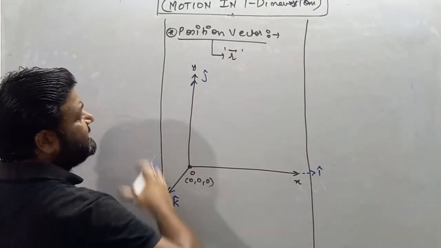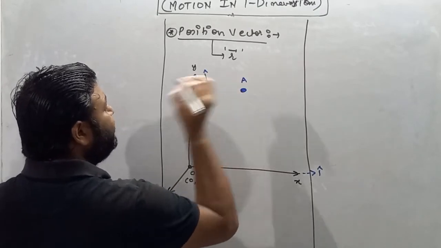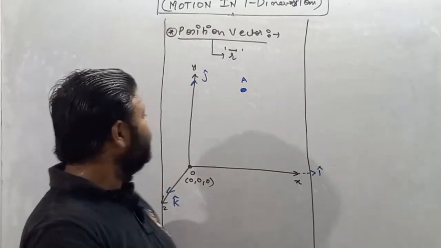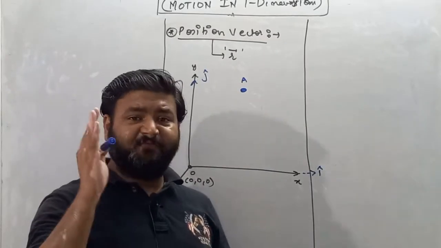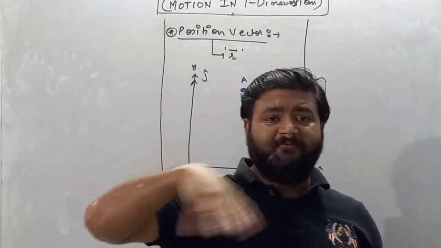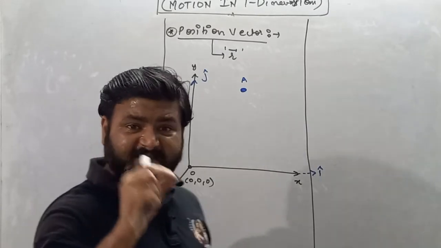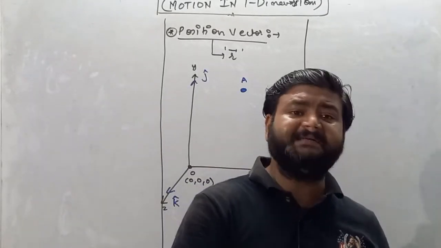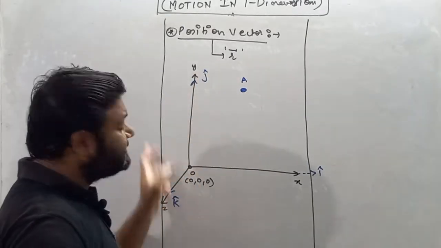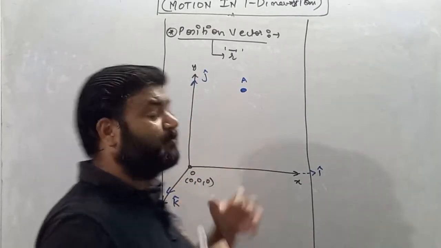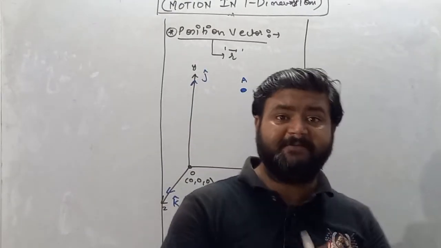Let's suppose in this Cartesian system we have a point, let's say A, where my particle is placed. Remember, my dear student, if any particle is placed in a Cartesian system, and the Cartesian system is given, then it is possible for us to write the coordinates of the particle.